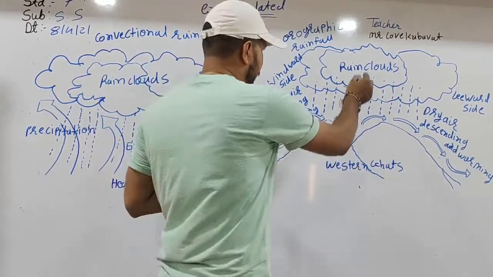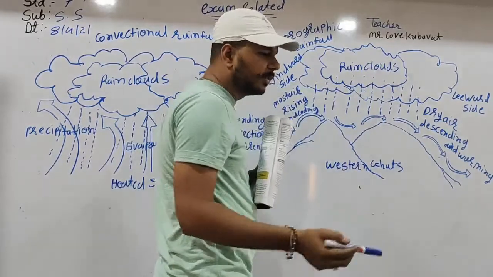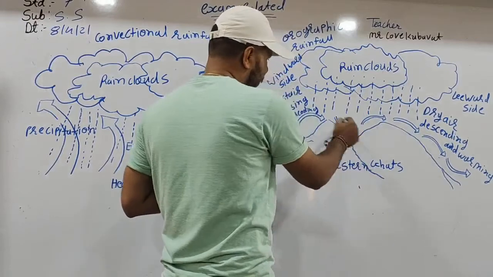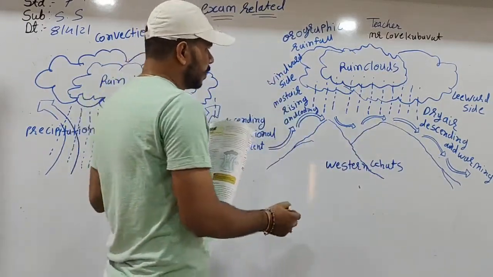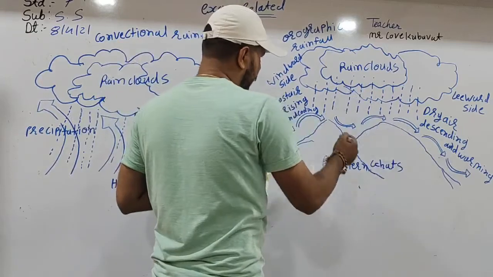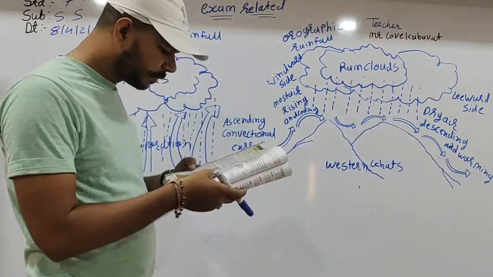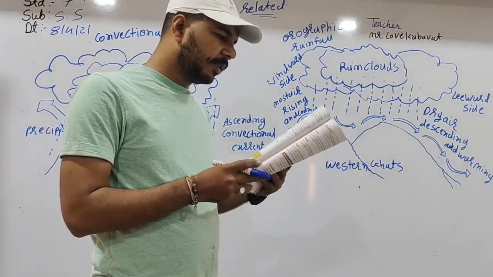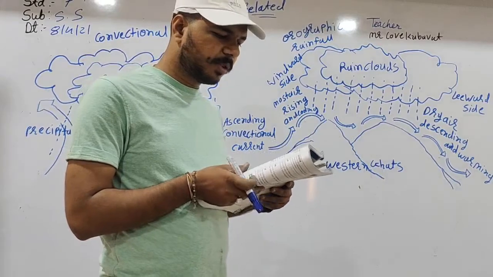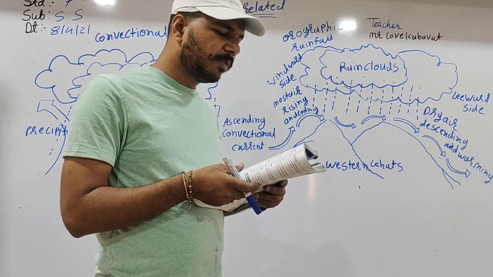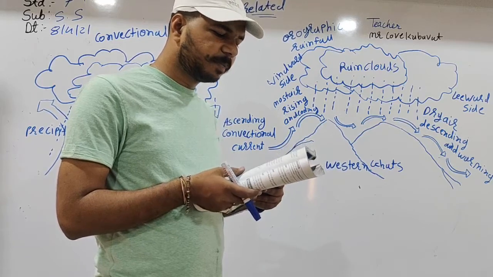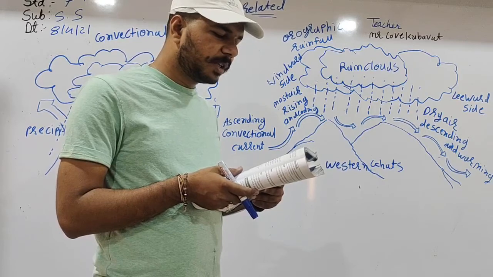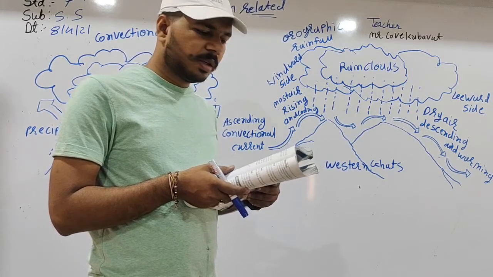Means this is the rain clouds, and this is the hill. Some rain falls like this, and the other side, leeward, receives very little rain. For example, Mumbai on the west coast, being on the windward side of the Western Ghats, receives more rain during monsoons than Pune, which is on the leeward side.